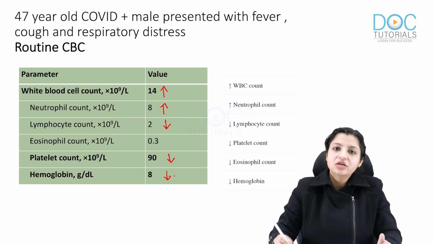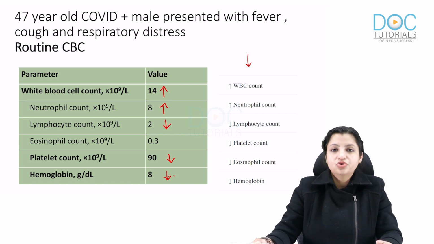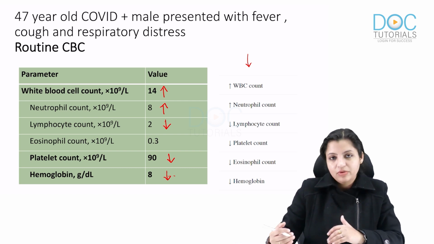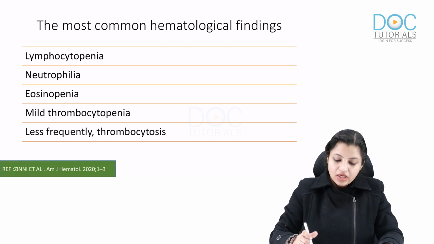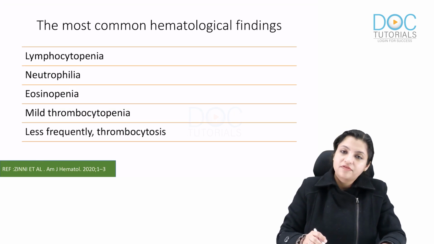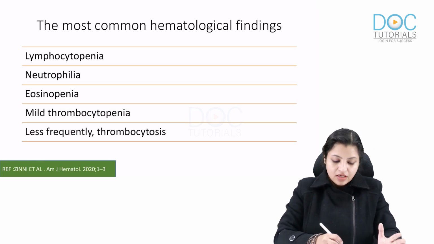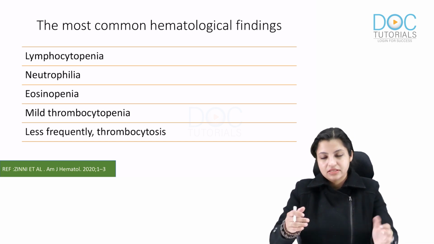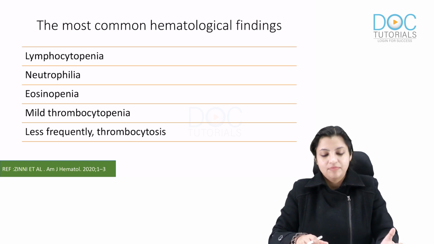If we have to see the global template of COVID-19, you should know that the WBC count will be a little higher, the neutrophil count will be a little higher, lymphocytes are going to fall down, eosinophils are going to fall down, and hemoglobin and platelets are also going to be low. Now, what are the most common hematological findings you see in COVID-19? We have just discussed the same thing: it affects the whole global template.